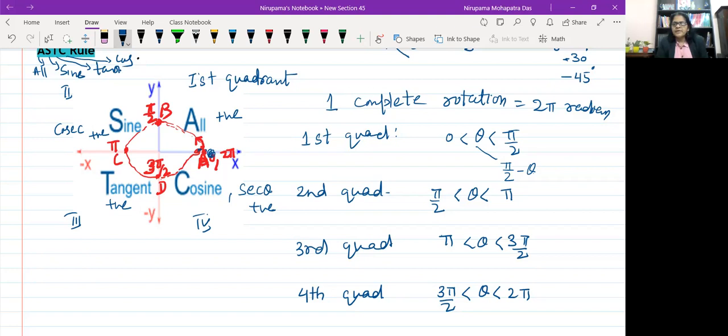And you know complementary angles, right? Sin pi by 2 minus theta equals cos theta. Cos pi by 2 minus theta equals sin theta. Tan pi by 2 minus theta equals cot theta.